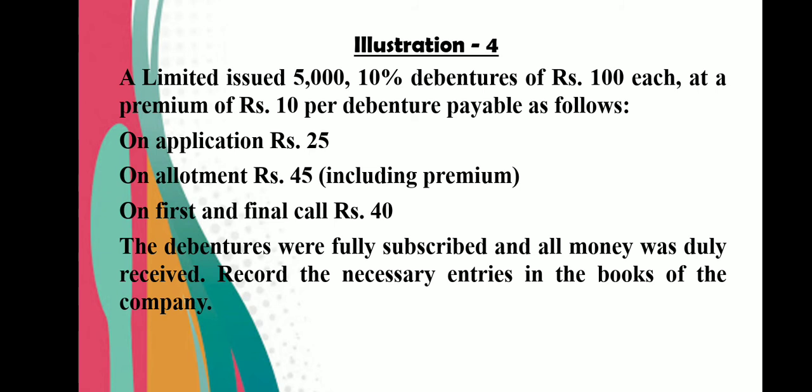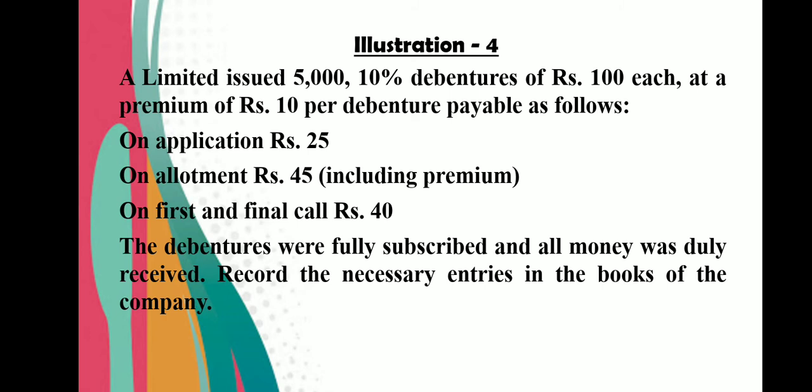A Limited issued 5,000 10% debentures of 100 each at a premium of 10 per debenture payable as follows. So issue price is 110. On application 25, on allotment 45 including premium. So 10 rupees are included in allotment. On first and final call 40 rupees. The debentures were fully subscribed and all money duly received. Record the necessary entries in the books of the company.